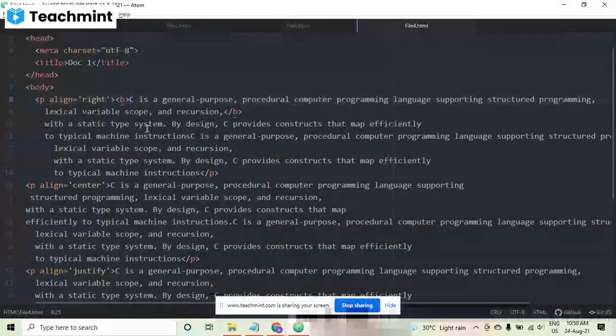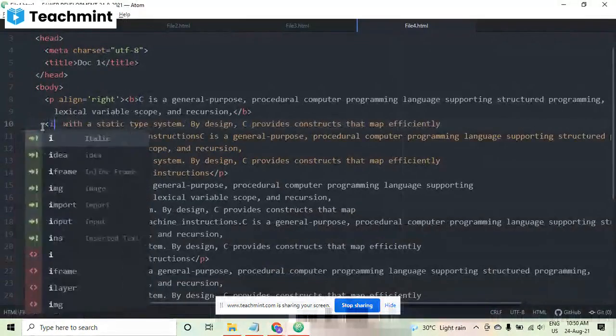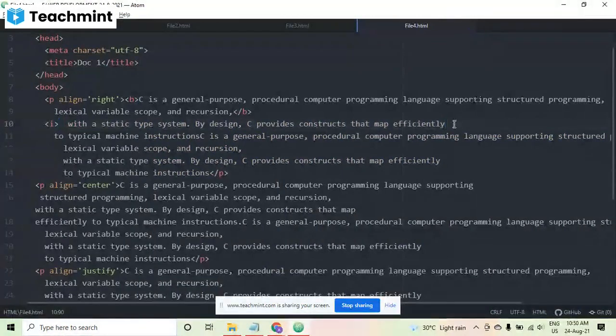If you want italic, suppose here I am applying italic. I is used for italic.